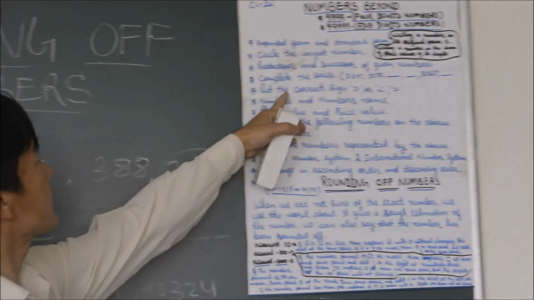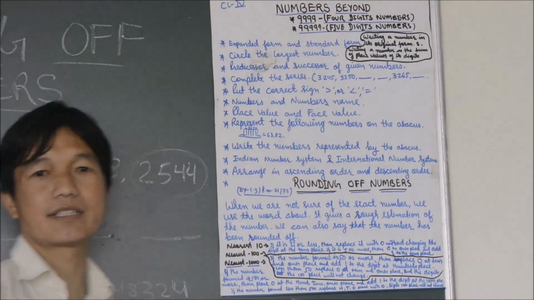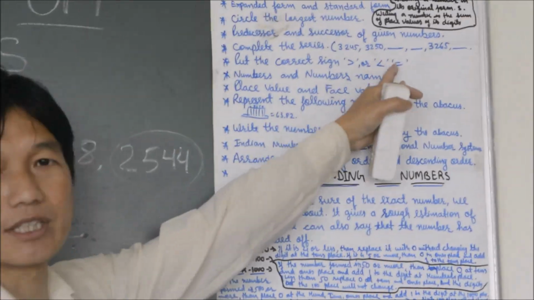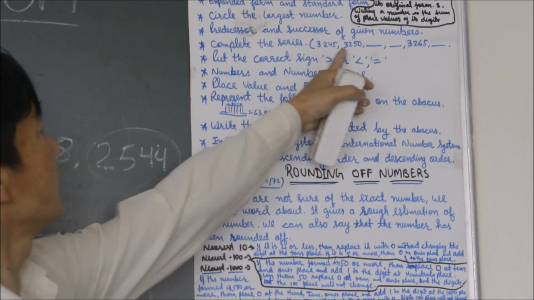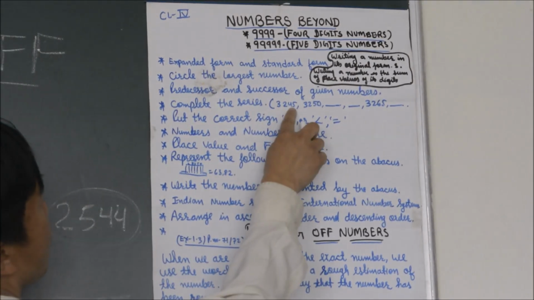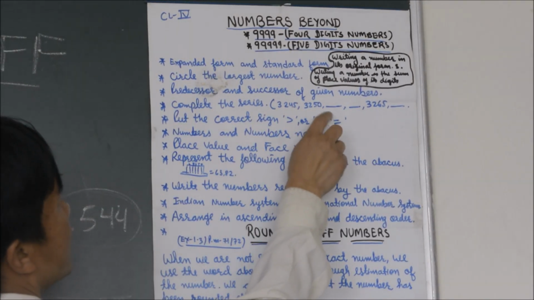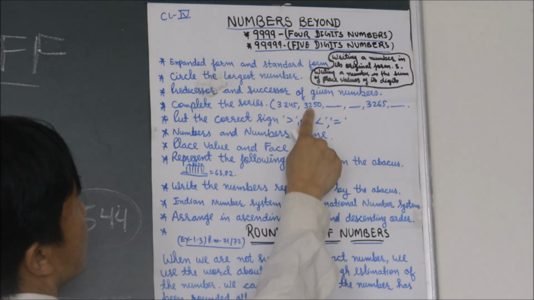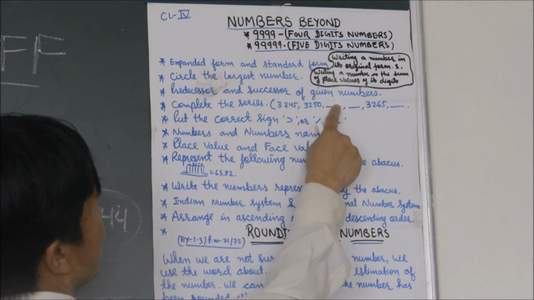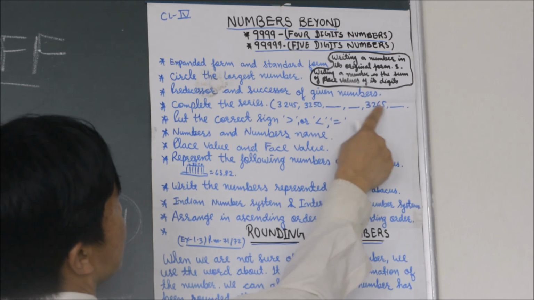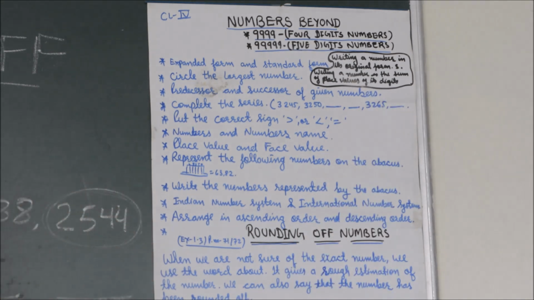And complete the series. Whatever is given in the text, we have done. We have to see the pattern, the series, skip counting. Like this, we have to fill in the numbers. Suppose here I have written 3245, and here 3250. Then how many gaps are there? 5 gaps, or counting by 5. After 3250, then 3255, 3260, 3265, and 3270. Like this, counting by 5.